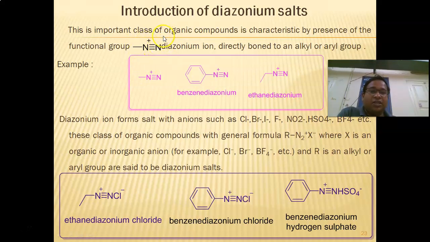This nitrogen carries a non-bonding pair of electrons, one non-bonding pair of electrons. We know that nitrogen has 5 electrons in the valence shell. It forms, in this case, 4 bonds.